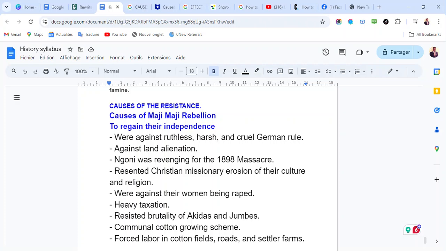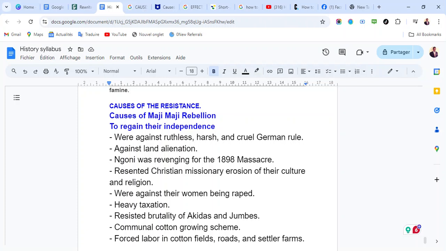Then the Ngoni were seeking revenge for the 1898 massacre. Because of the massacre that happened, the chief and the people had to take revenge. So that's why there was a rebellion.